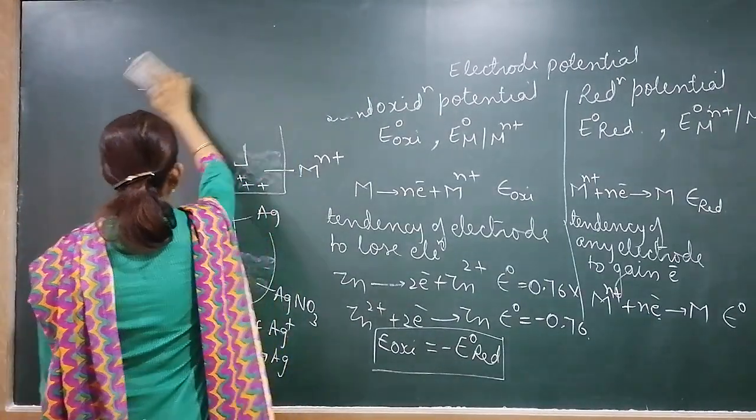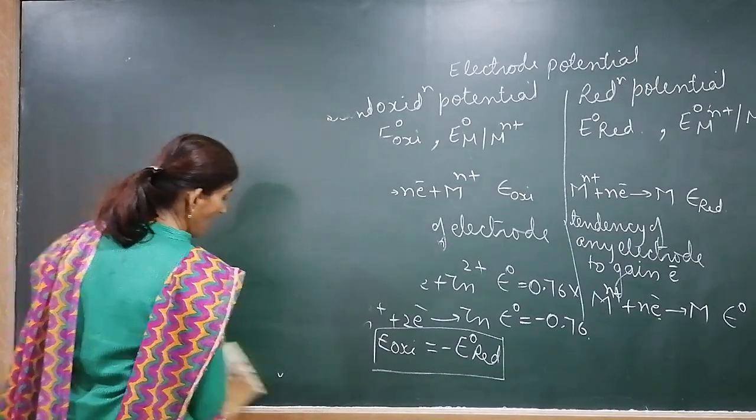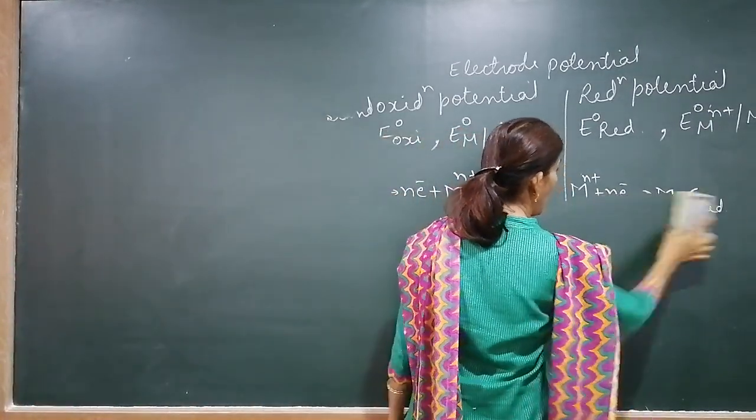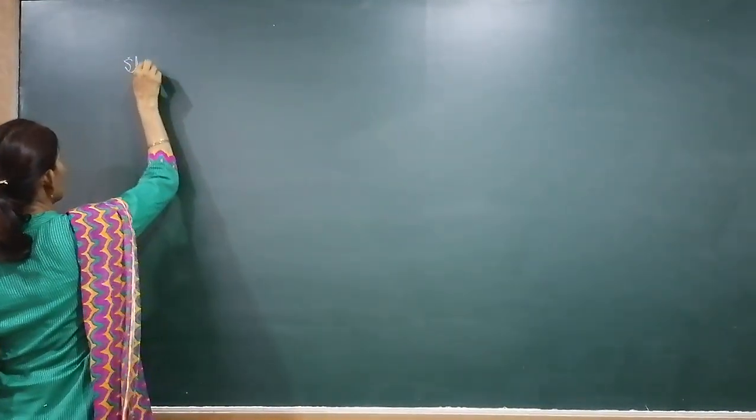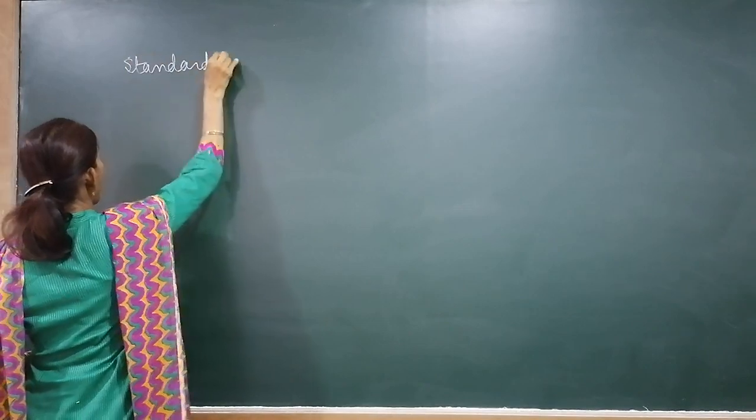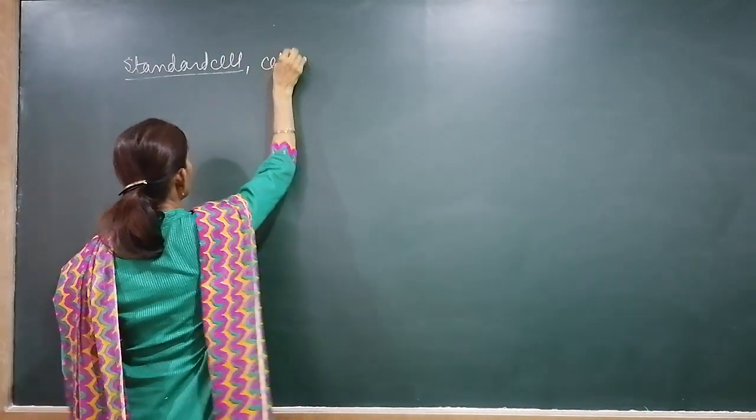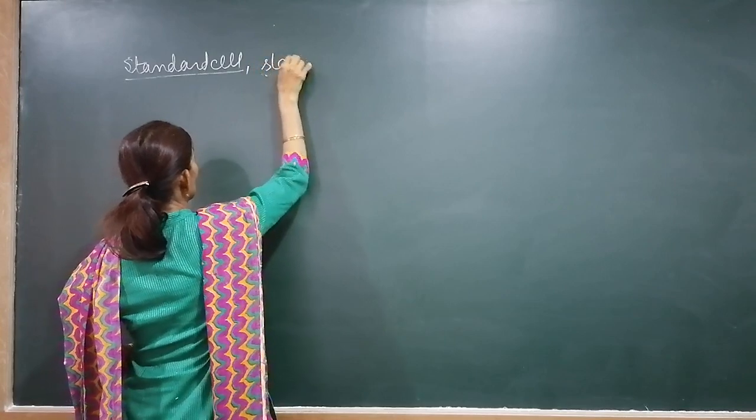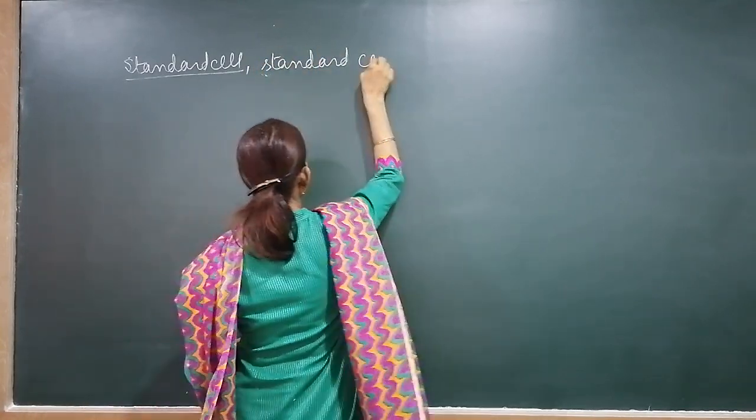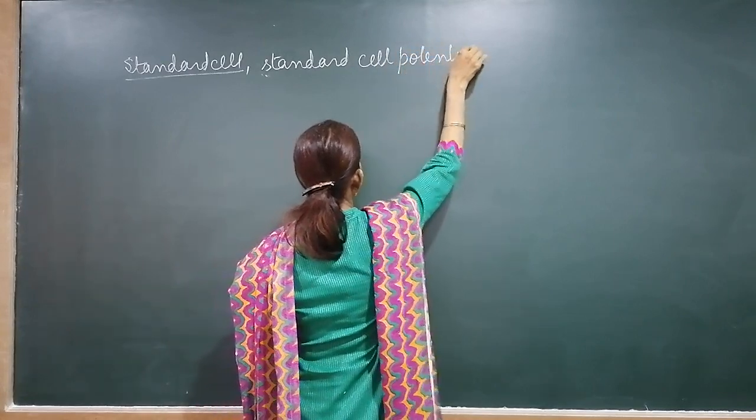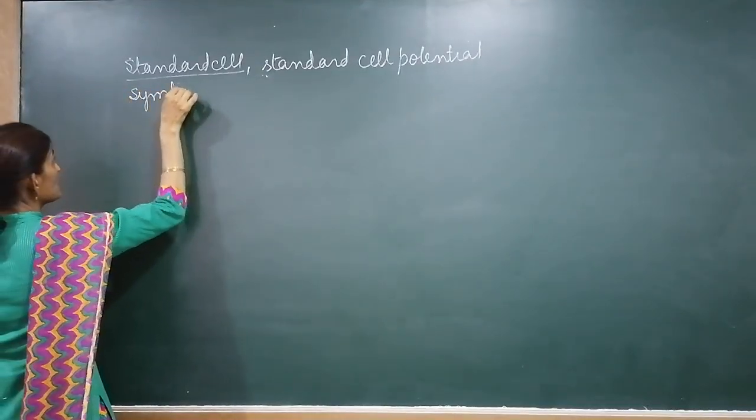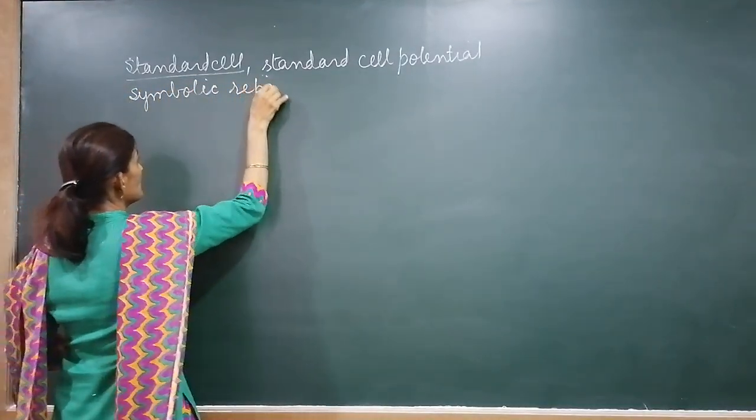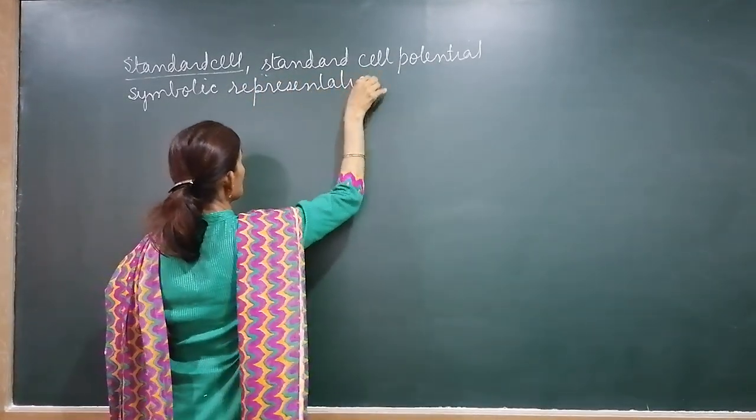Now, what is a complete cell? Complete cell, cell potential and standard cell. Three things we will discuss. One is the standard cell. What is a standard cell? What is cell potential? Standard cell potential. And what is the symbolic representation of a cell?